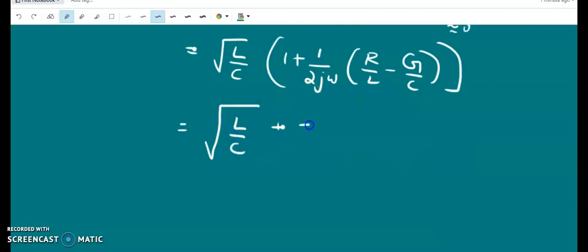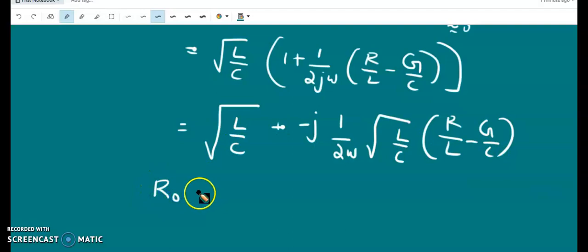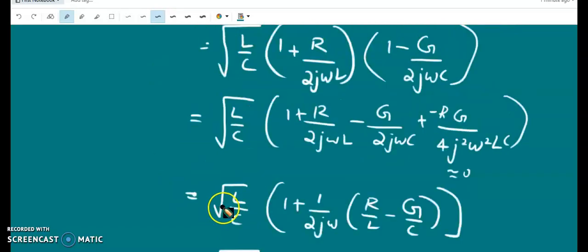The real part of the intrinsic impedance is the resistance, and for the imaginary part, when j goes to the numerator, it is minus j into 1 over 2 omega, root L by C, into (R by L minus G by C). So the real part acts as the characteristic resistance, equal to root L by C, and the characteristic impedance is approximately equal to it, since we have applied the binomial approximation.